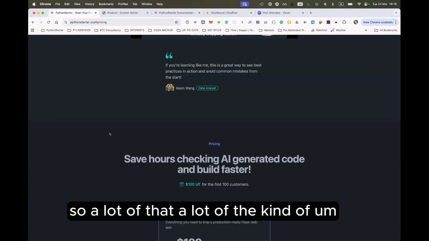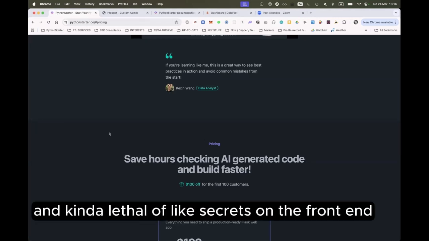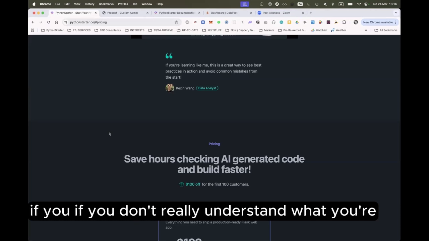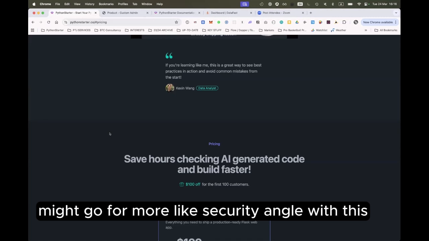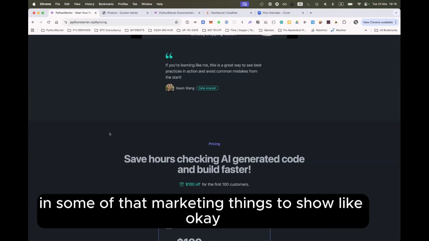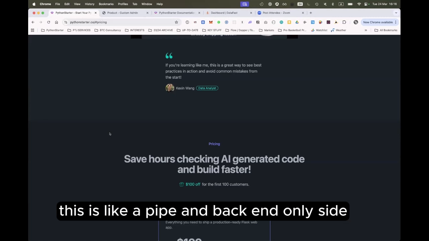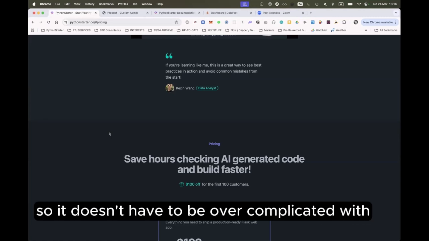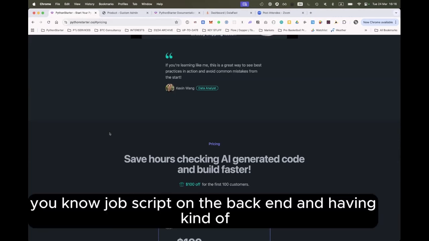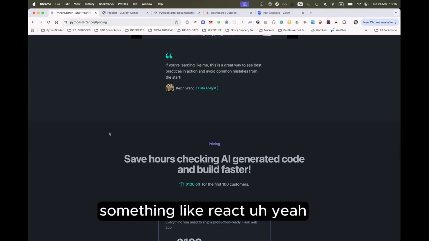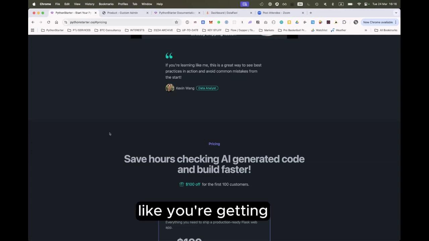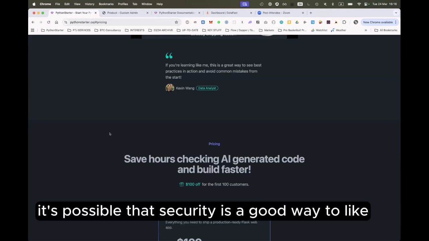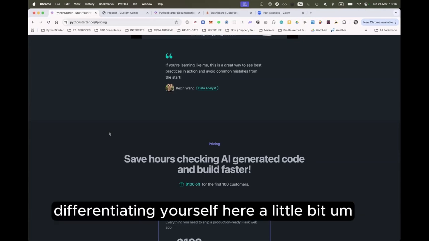So you can leak a lot of secrets on the front end if you don't really understand what you're doing. So I think you might go for more of a security angle with this in some of this marketing, to show, okay, this is a Python backend only site. So it doesn't have to be overcomplicated with combining JavaScript on the back end and having something like React. It's possible that security is a good way to differentiate yourself here a little bit.